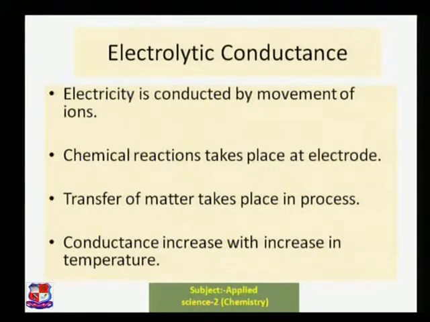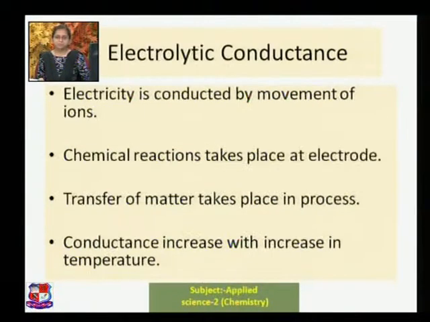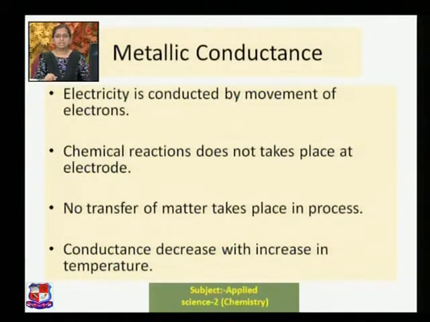Matter transfer takes place in electrolytic conductance, and matter transfer does not take place in metallic conductance. In electrolytic conductance, conductance increases with an increase in temperature. In metallic conductance, conductance decreases with an increase in temperature.